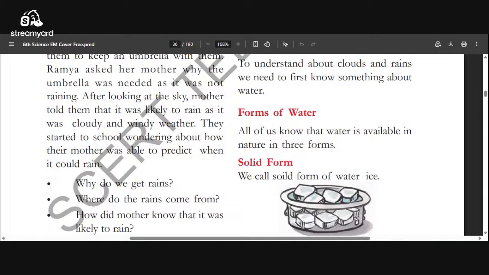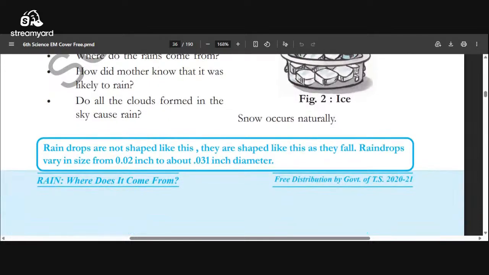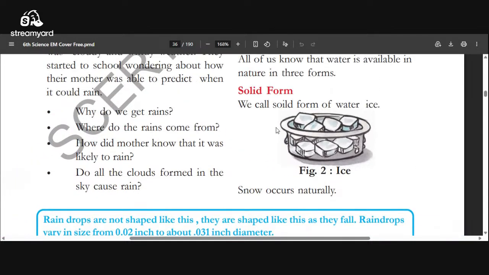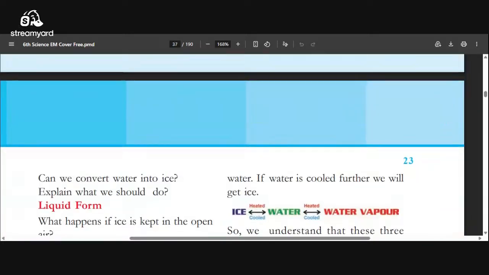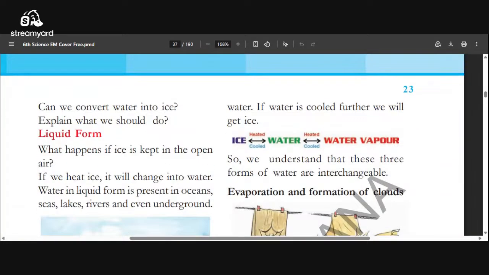It gets a particular structure, so we are unable to insert our finger. That is a solid state. Inside the ice cube, we are unable to keep a finger. We can keep our finger in the water, because water is a liquid state. When this ice is exposed to the light, exposed to the air, it changes as water.